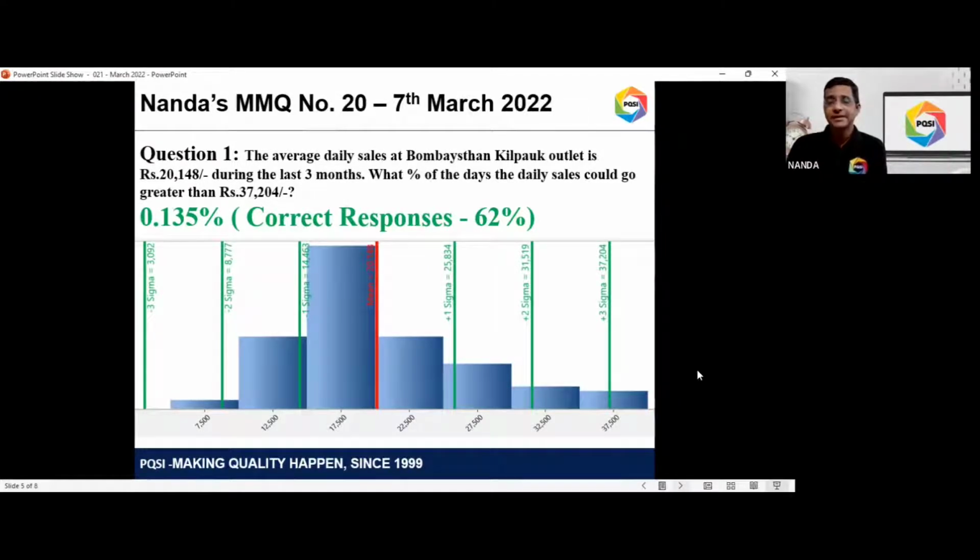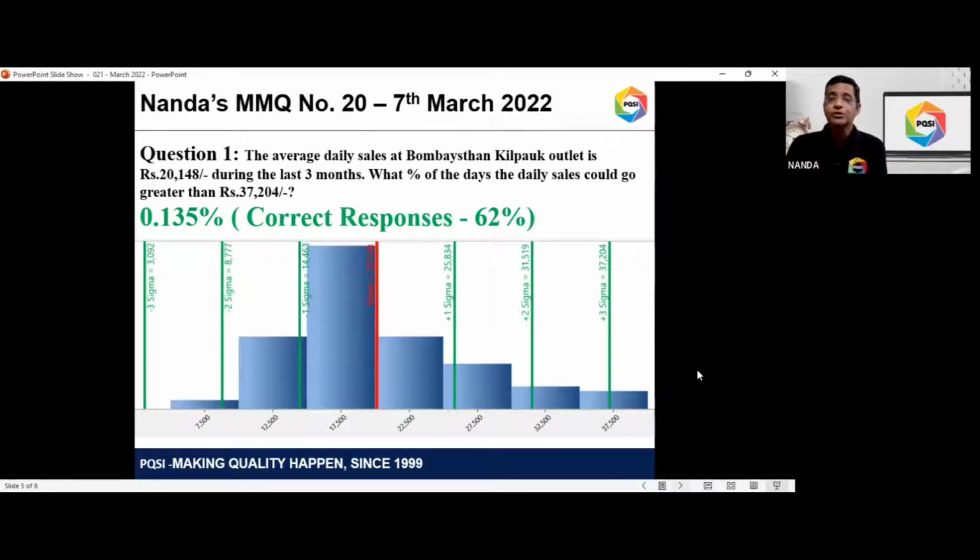So obviously the shareholders of this outlet wanted to know, 37,204 is a fantastic sale for a day in an outlet. And generally, these guys get it during the weekends, Fridays and Saturdays, they have some big sales. And as a businessman, they wanted to know for how many days I will get that. What percentage of the times will I be able to hit sales greater than 37,204, which is a good day sale? So obviously, using the normal curve rule, we can work it out.